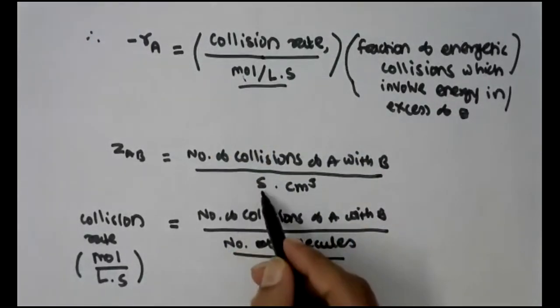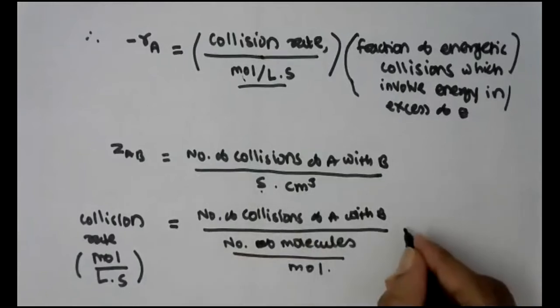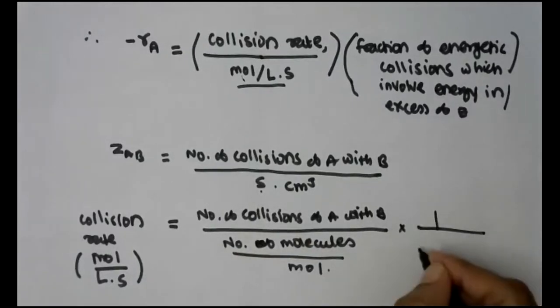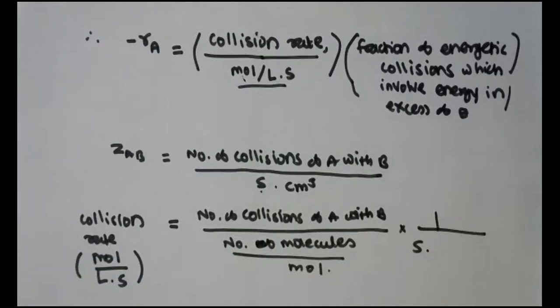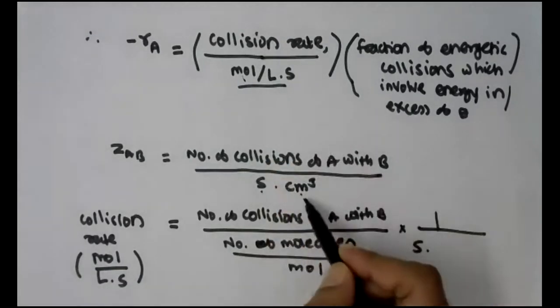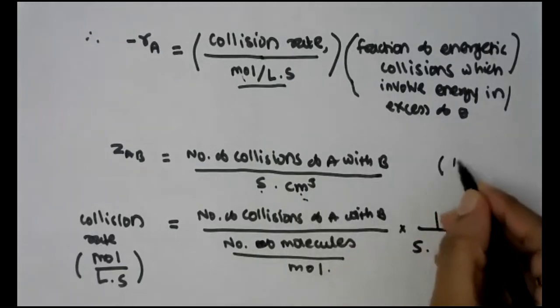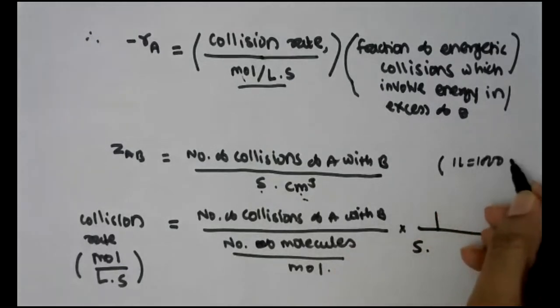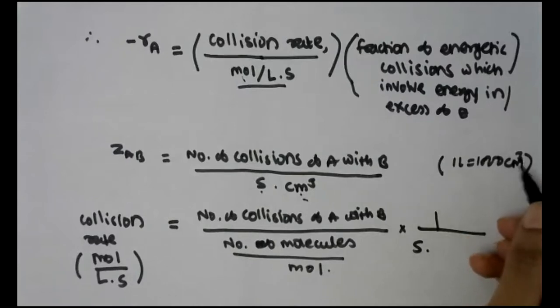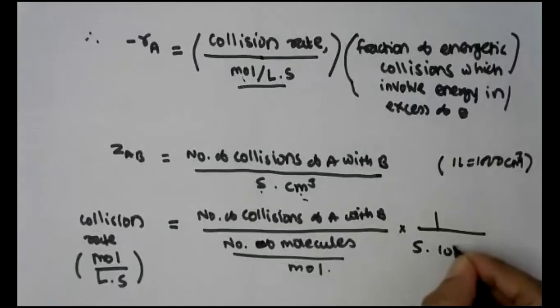Now second is already there, so there is no question about second, but this centimeter cube is to be converted into liter. You are aware that 1 liter is equal to 1000 centimeter cube, and therefore 1 centimeter cube is equal to 10 raised to minus 3 liter.